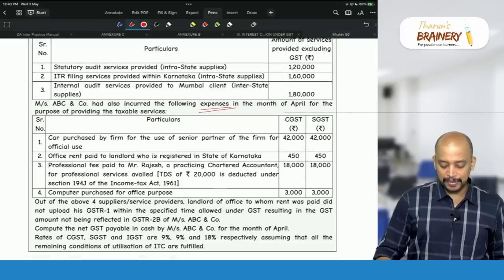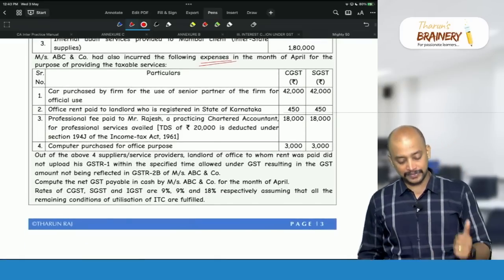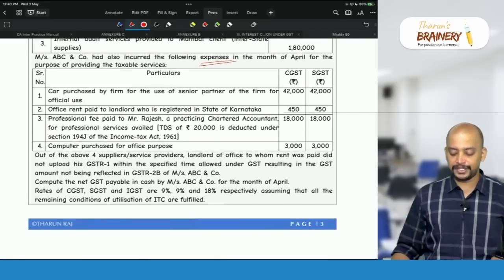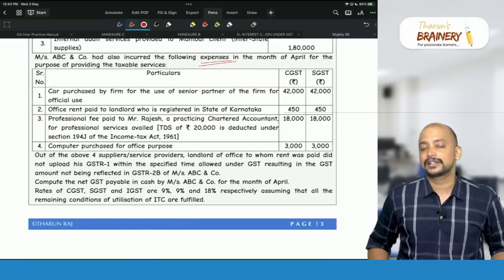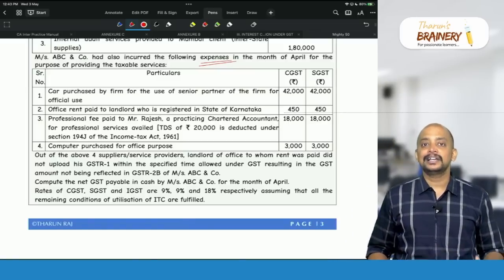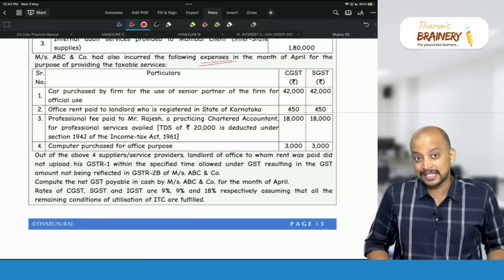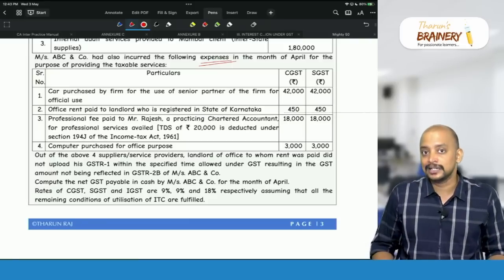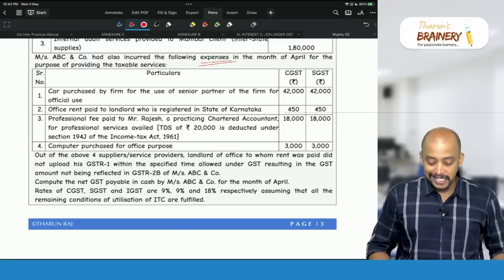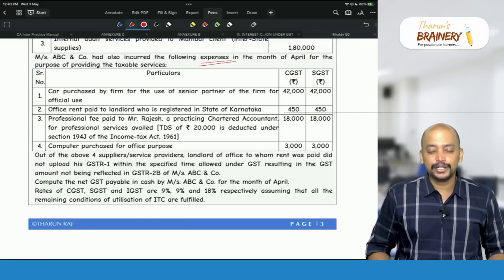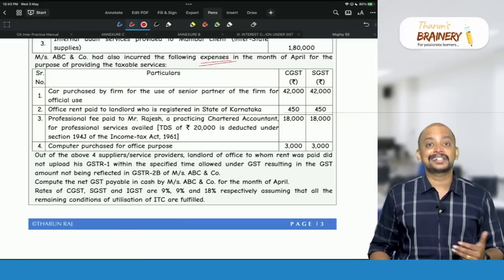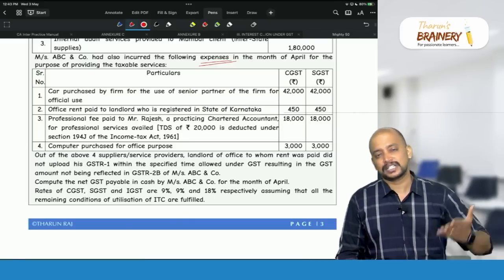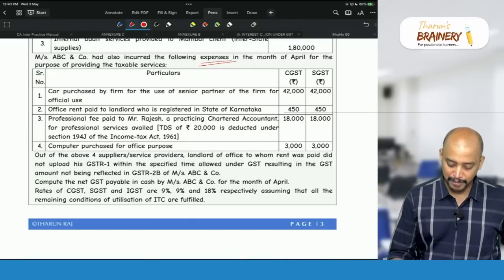In the month of April, for the purpose of providing the taxable services, a car was purchased by the firm for use of the senior partner for official use. First, the car is a motor vehicle used for transportation of persons and capacity does not exceed 13. And we have 3 exceptions. Is it used for further supply? No. Is it used in the business of transportation of passengers? No. Is it used for imparting driving skills? No. Even though it is business expenditure, ITC is not available with respect to this.